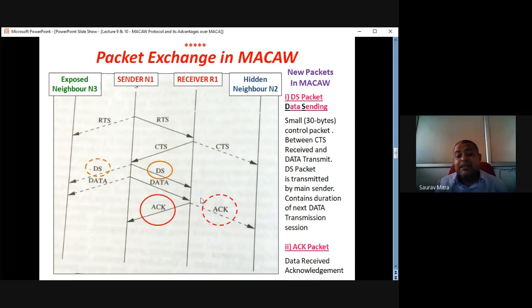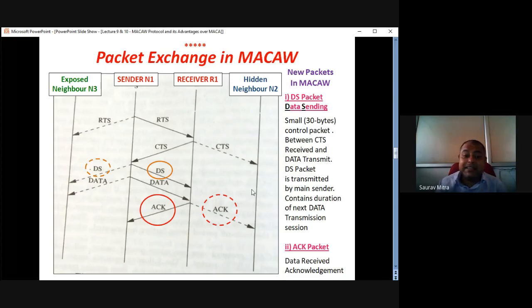Whatever acknowledgement signal is sent from the receiver to the transmitter also goes to the hidden node. And upon receiving this acknowledgement signal, this hidden node comes to understand that now the N1 R1 communication is over. Now N2 can fight for the receiver R1. So this CTS was actually the start of the contention process, and ACK actually the end of the contention process. When the hidden node receives the ACK signal, it understands that N1 R1 communication is over. And when N2 received the CTS signal, it understood that N1 R1 communication is going to start.